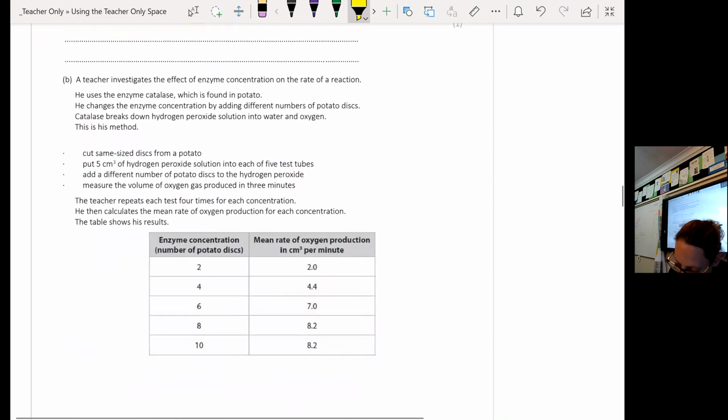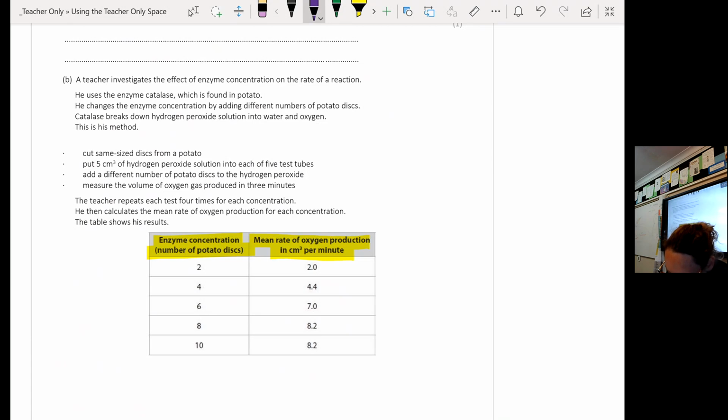And then you've got a bit of blurb here, and I'm going to highlight this for you, okay? Because these are the headings and the units that I need to have on my graph, because my next question is a graph question based on this table. But this practical is something that is similar to the one that we did. We did a practical with potatoes, and this is a different take on it.